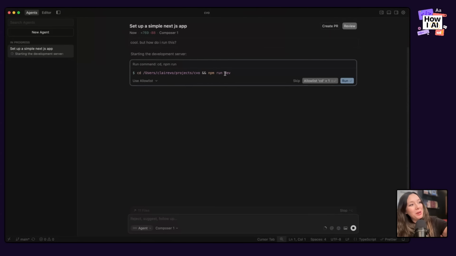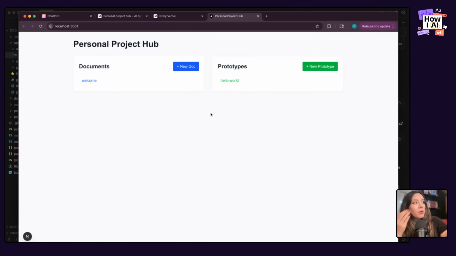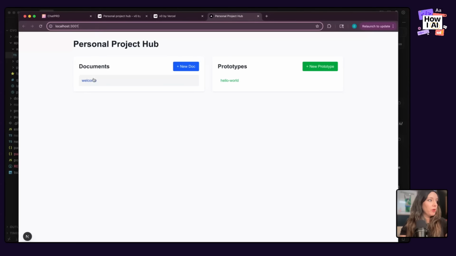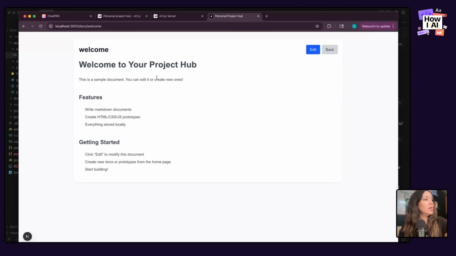So this is running a command. npm run dev runs a local server for your app. Okay, and we can pull this up, and now I have it running locally on localhost 3001. I have my personal project hub. You can see this welcome document.